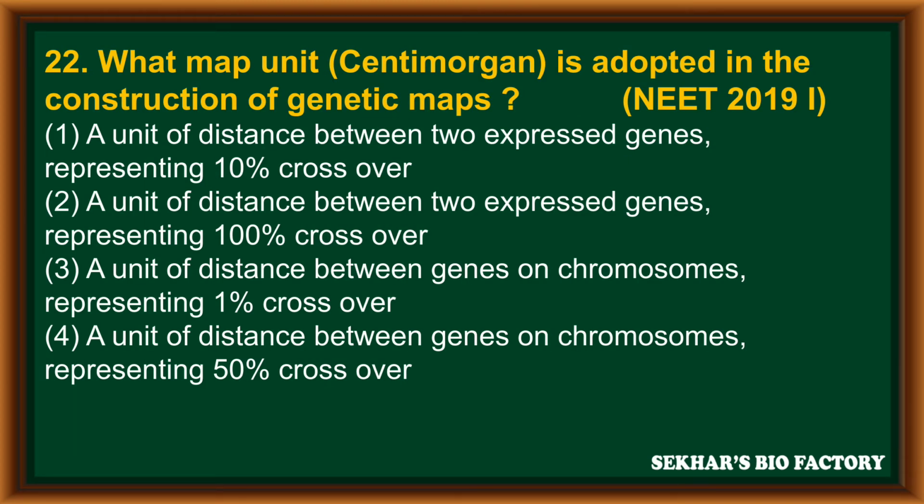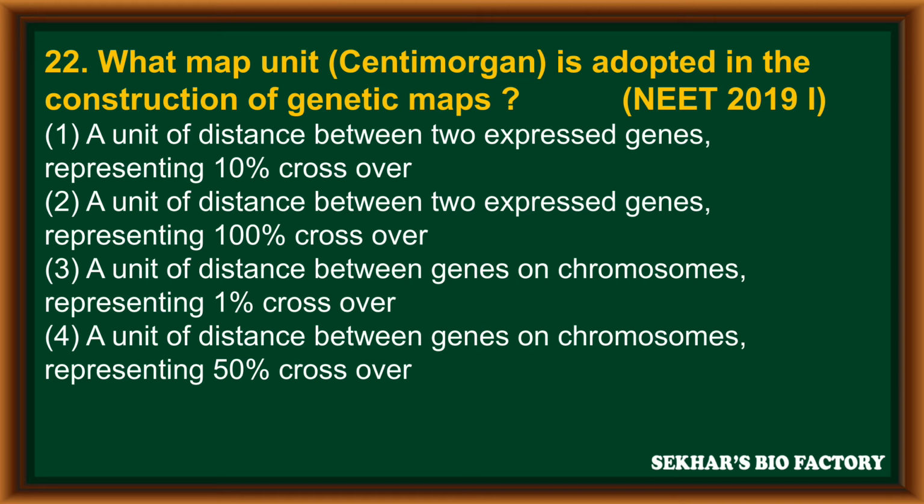Question number 22. What map unit centimorgan is adopted in the construction of genetic maps? It is from NEET 2019 phase 1. First option, a unit of distance between two expressed genes representing 10% crossing over. Second option, a unit of distance between two expressed genes representing 100% crossing over. Third option, a unit of distance between genes on chromosomes representing 1% crossing over. Fourth option, a unit of distance between genes on chromosomes representing 50% crossing over.